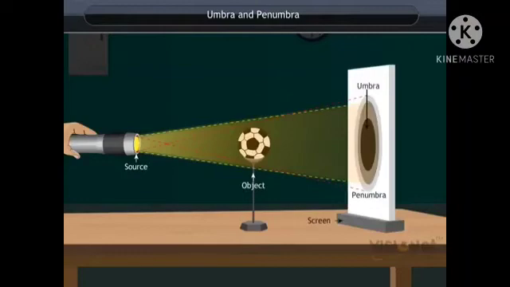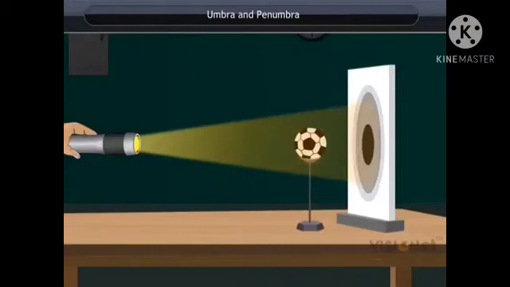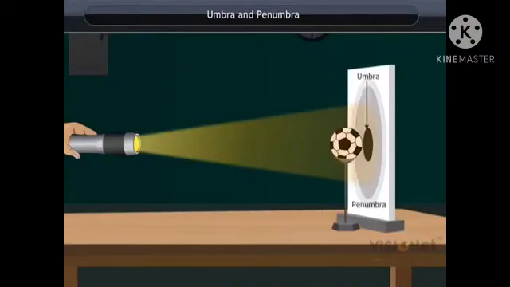Umbra is the part which is in complete darkness and receives no light from the torch, while penumbra is the part which is in partial darkness and receives some light from the torch. Bring the ball closer to the screen. What do you observe? Yes, you are right. As we move the ball near to the screen, the umbra reduces whereas the penumbra increases.